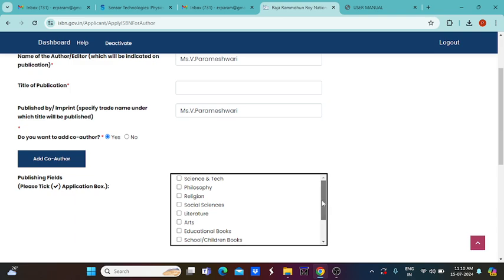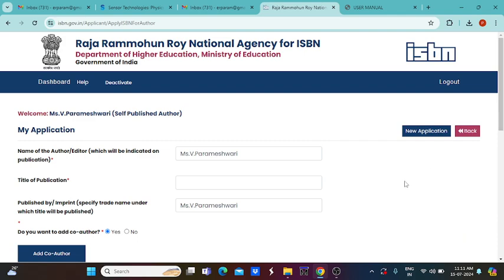Here, if you apply for educational books, you just click it, or any literature work, or arts, or child books, or cultural-related things, or in the form of CDs, everything can be applied here. For a magazine or newsletter, I just give others. Once you give this others, it will move to the next step.